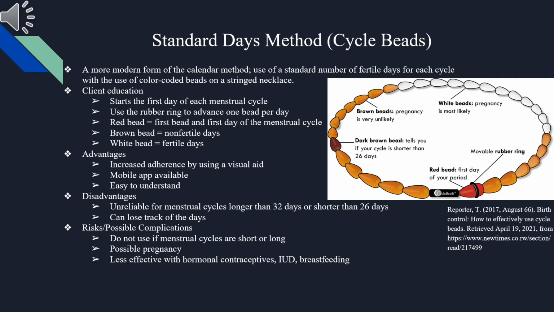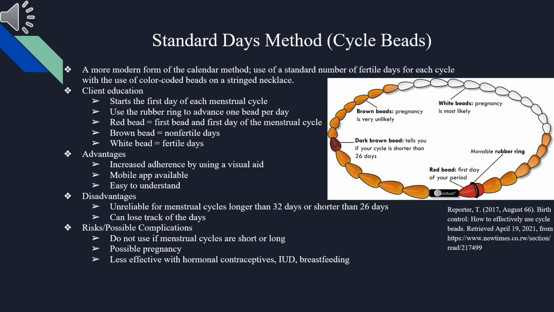Standard days method, also known as cycle beads, is a more modern form of this calendar method, with the use of a standard number of fertile days for each cycle, using color-coded beads on a string necklace. It is important to educate the client that it starts on the first day of each menstrual cycle, and the rubber ring is used to advance 1 bead per day.